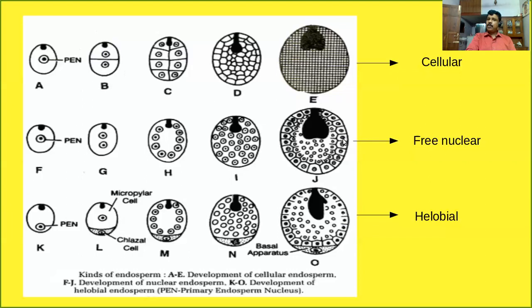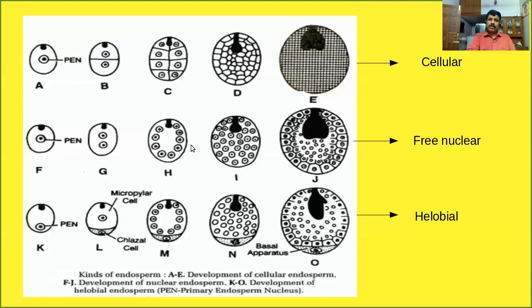But in the case of the free nuclear type of endosperm, look, this is the development of free nuclear endosperm. The most important point: this is the most common type of endosperm development in angiosperms, especially in dicots. You can see that the nucleus of the triploid cell undergoes continuous division. First the single nucleus divides into two, again into 4, 8, like that. There will be no wall formation at this time. First, only nuclear division occurs.